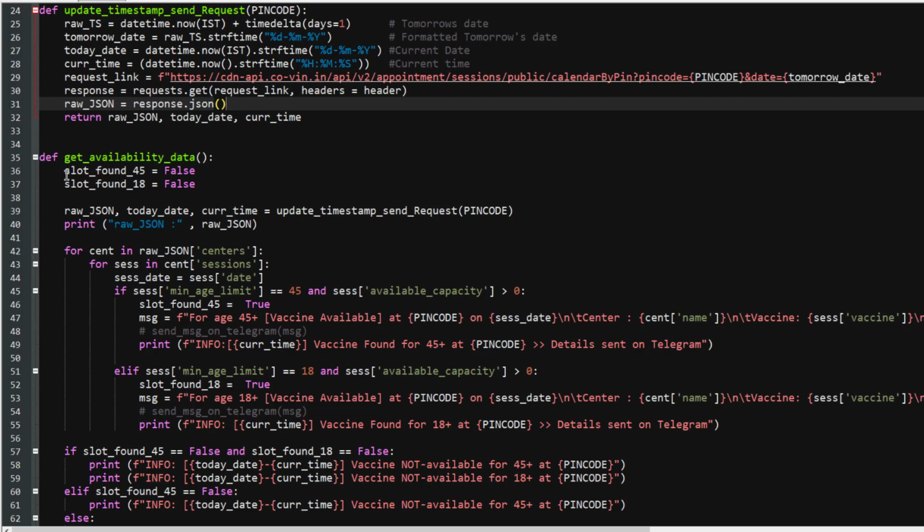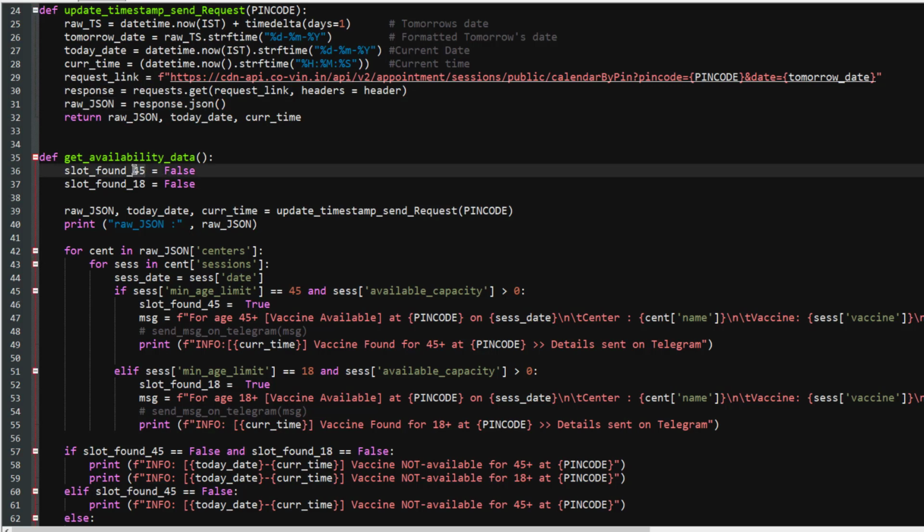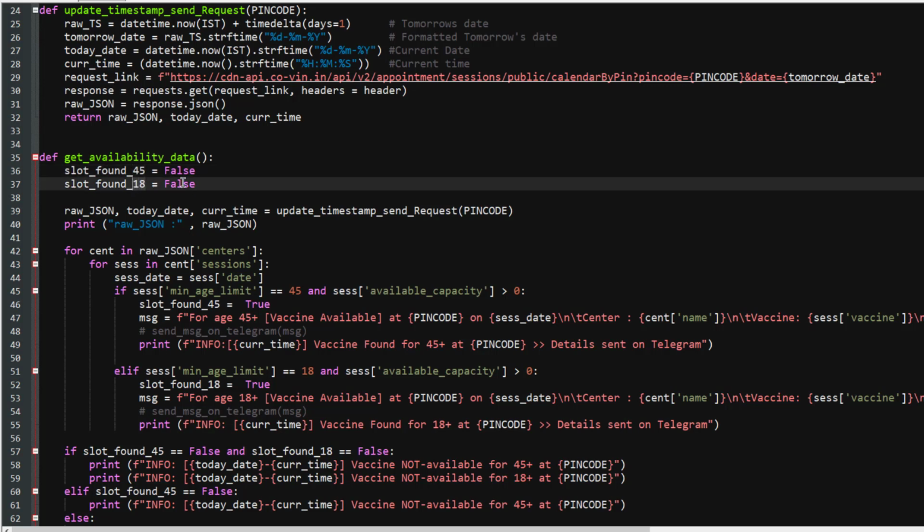I have created two variables, which is slot_found_45, which is false, and slot_found_18, which is also false. By default, I'm assuming that if this function is not running, at the beginning, there are no vaccines found. Whenever there are any vaccines available, either for the 45 age group category or the 18 age group category, it will turn on, or basically the value will turn to true, and then construct a message first and then trigger the message on Telegram. I'm calling this function internally.